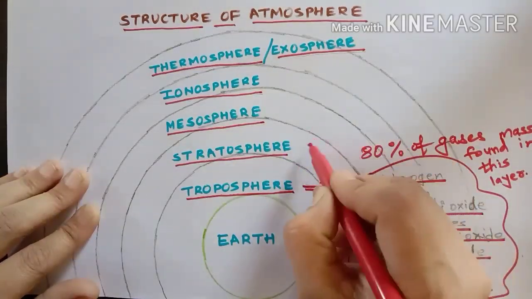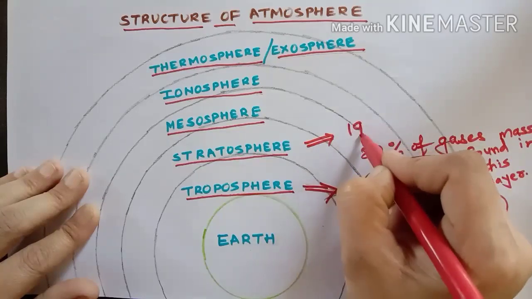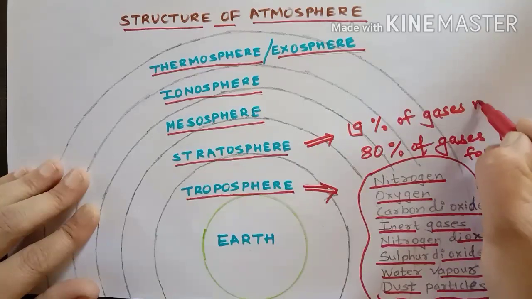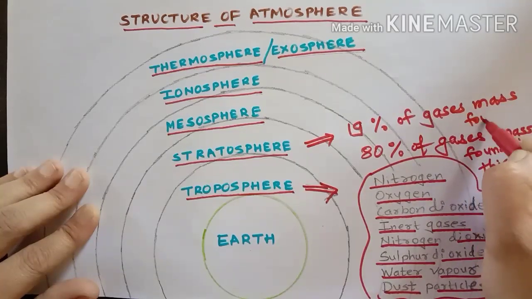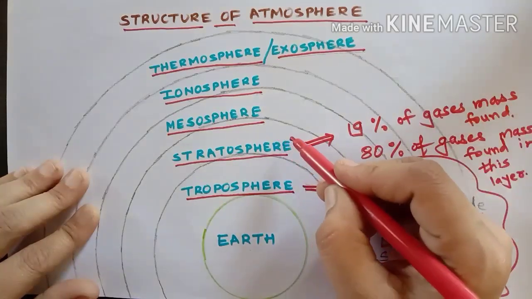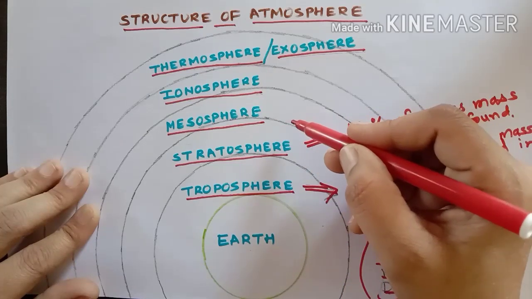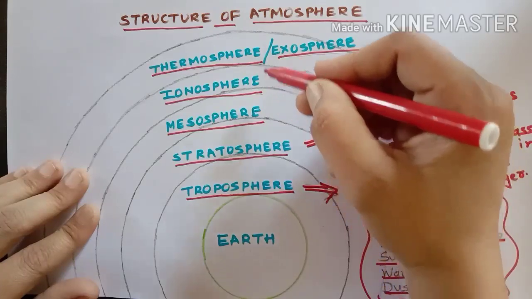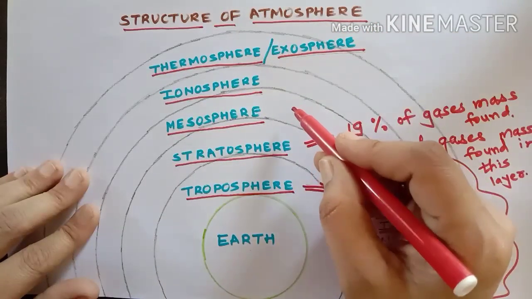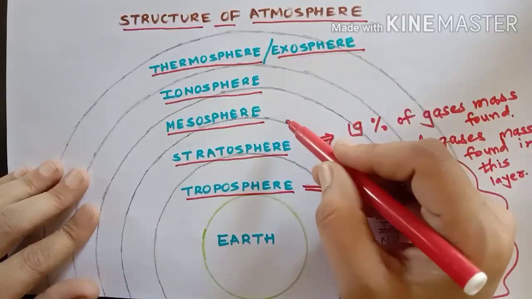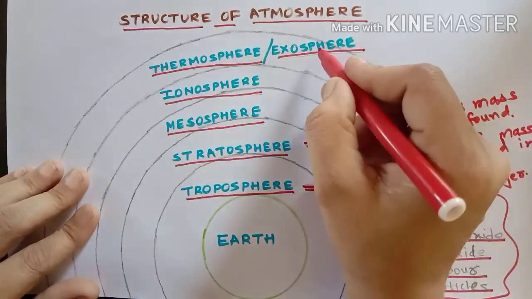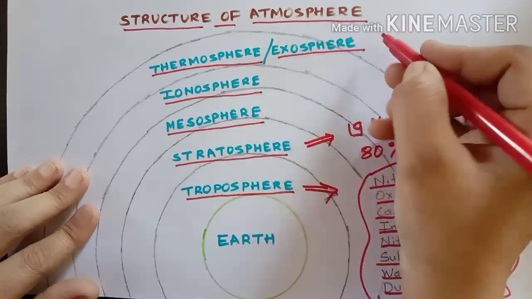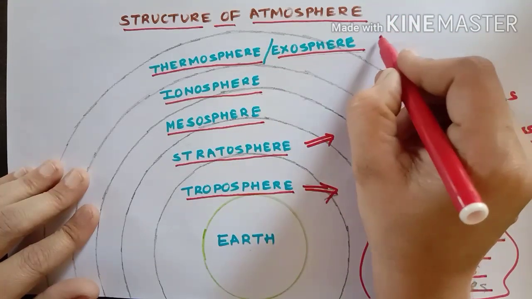Further, in stratosphere, 19% of gaseous mass found. And as we go beyond stratosphere towards mesosphere, ionosphere, the air goes on decreasing. That means the proportion of air in these layers goes on decreasing. Here you can see in thermosphere or exosphere, beyond this layer there are no gases found.